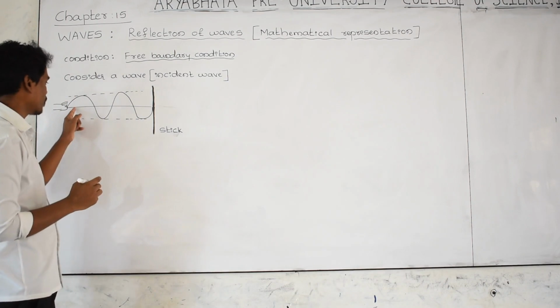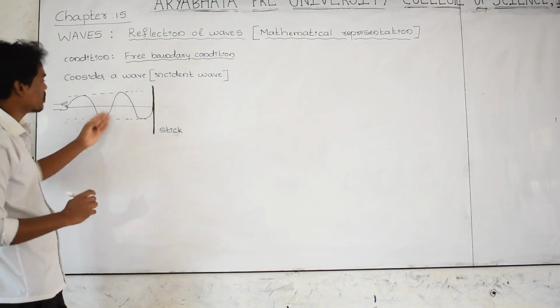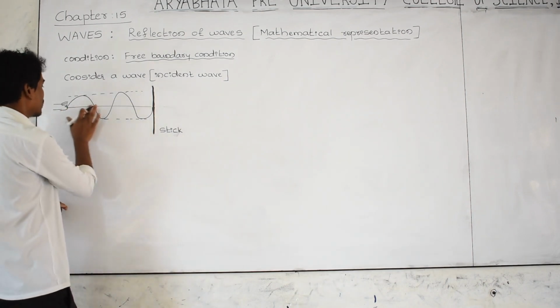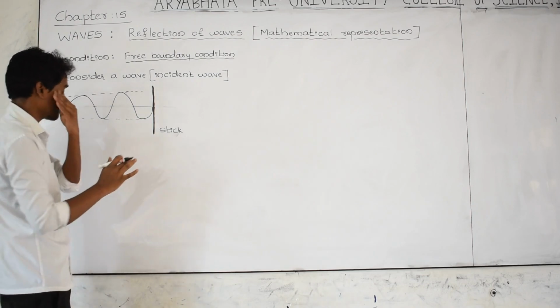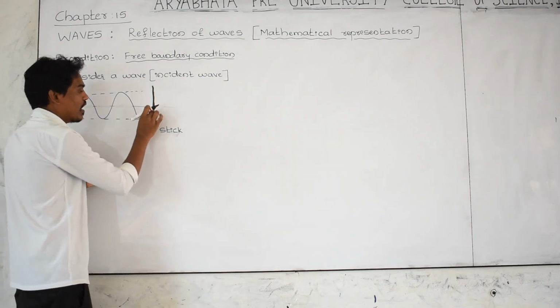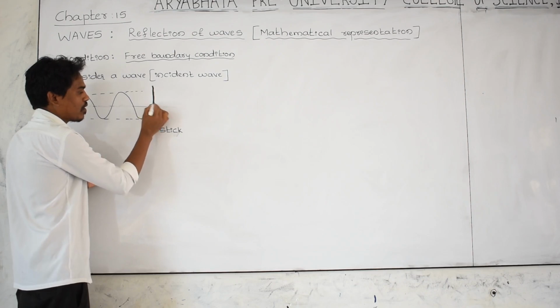This is a rope. If you jerk your hand up and down, the rope looks like a wave, the wave produced in the rope, and the other end of this rope is attached to a ring. This is a ring.